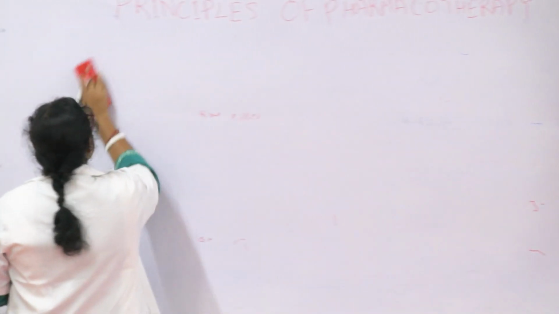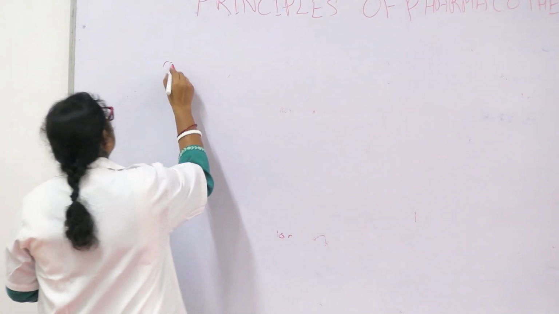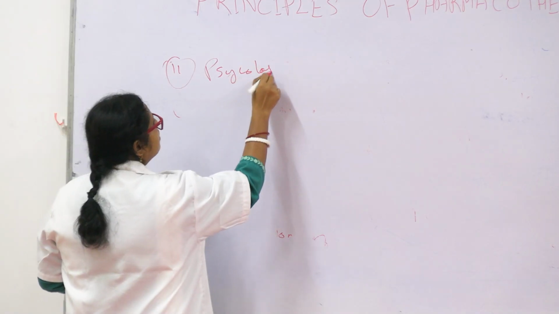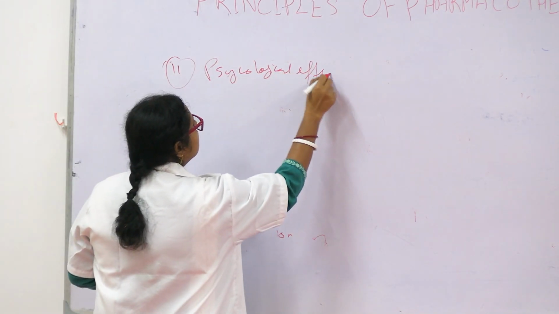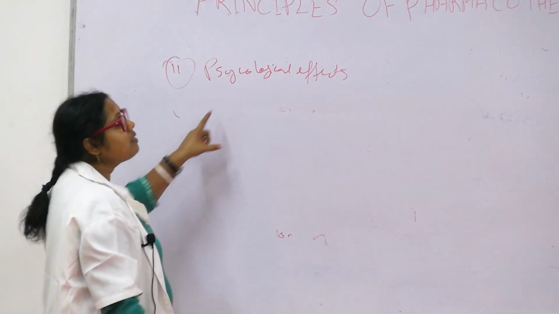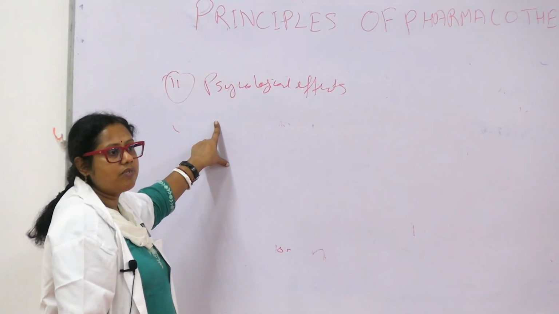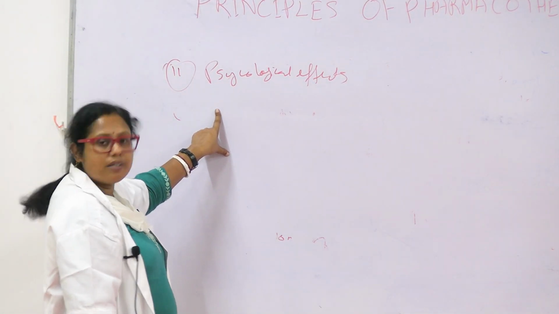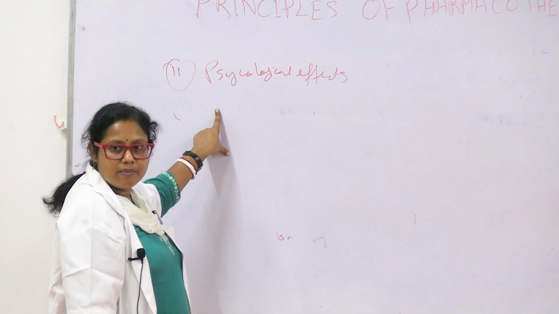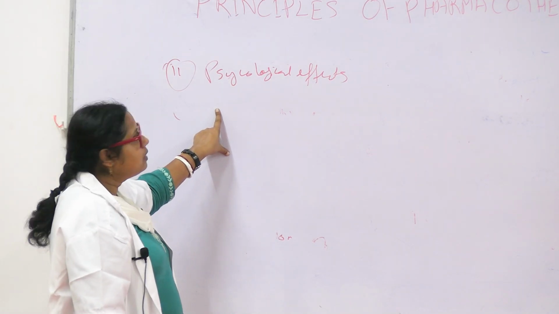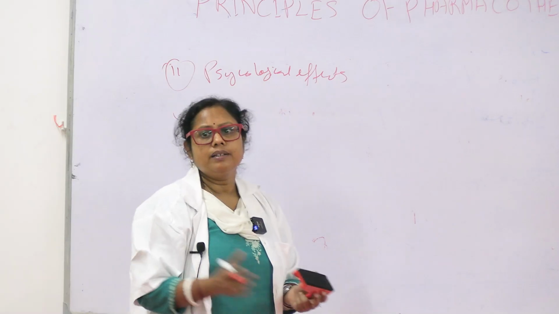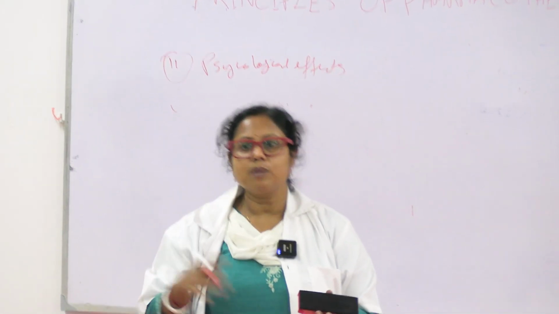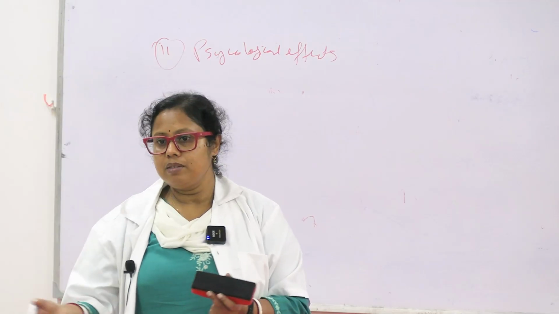Then two important things. One is psychological effects. Certain drugs have both psychological as well as physiological effects. If a drug is given, pharmacodynamic effects are there, but sometimes we know that this patient does not need any treatment, but he comes to you saying, sir, I have this pain, I have this thing.